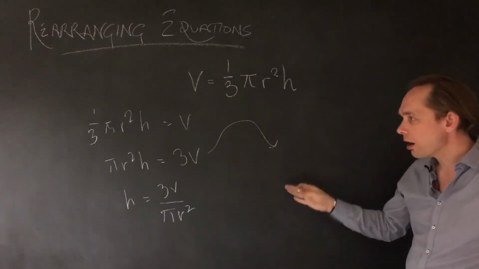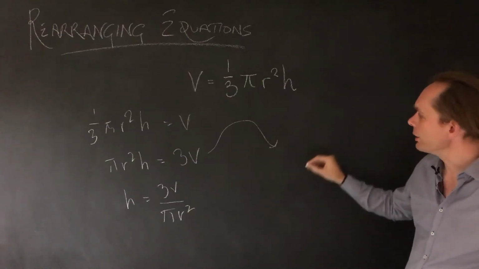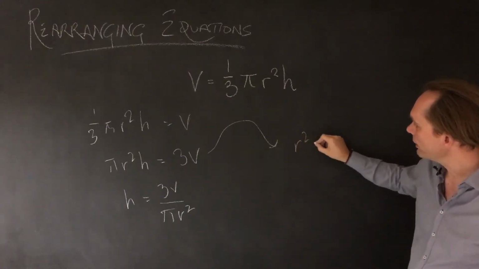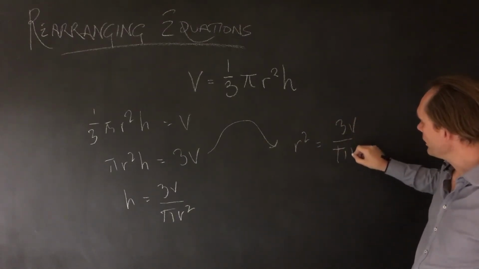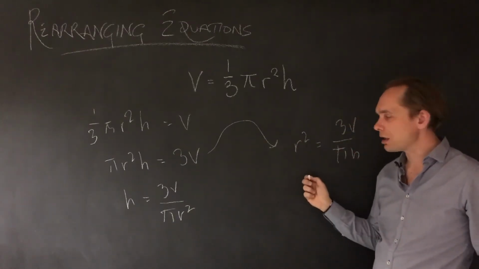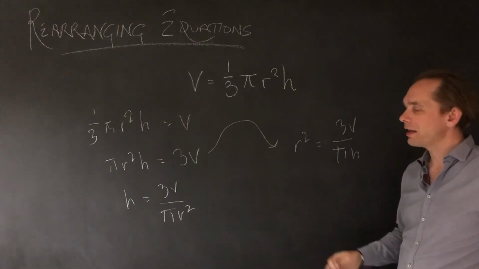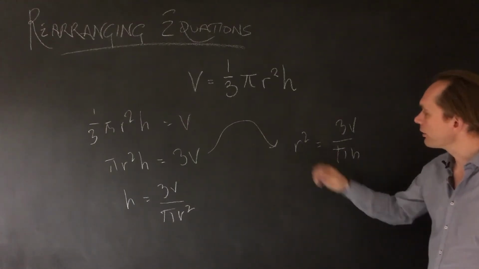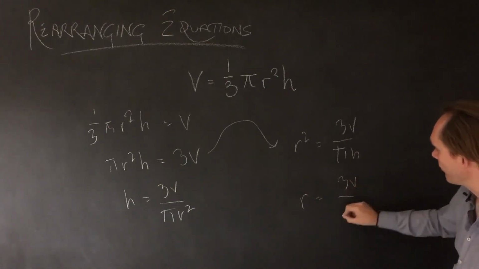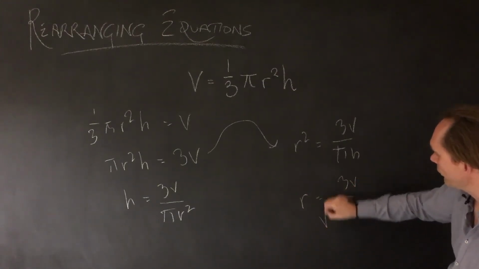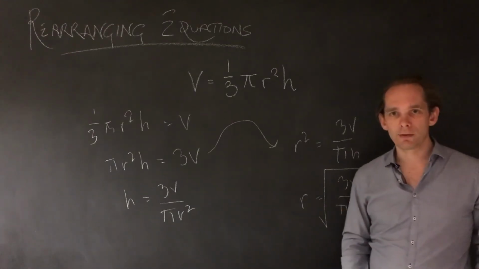Now we want to make r the subject, so we're going to divide by pi and h, and we're going to get r squared equals 3v over pi h. All right, that's still not done. We've now got to get rid of the squared, so this is like an extra step. You just square root. R equals 3v over pi h, all square rooted. And you've done that one as well.